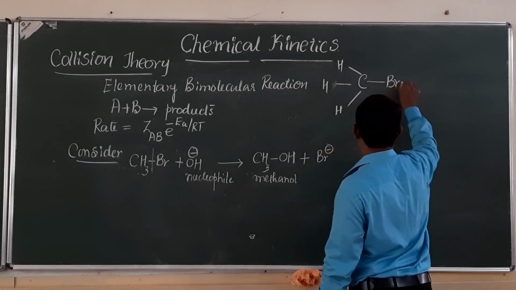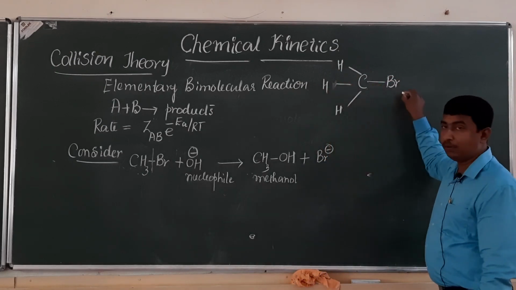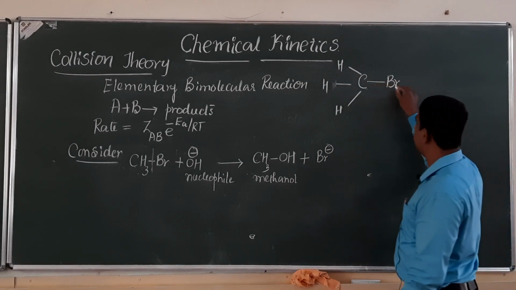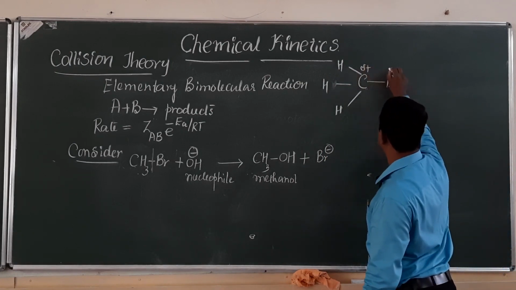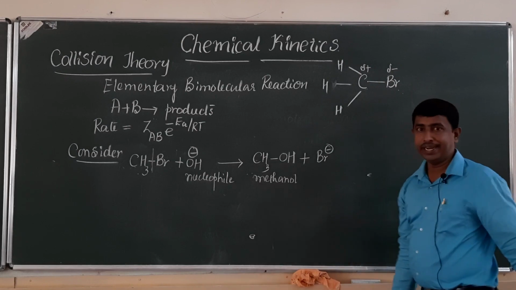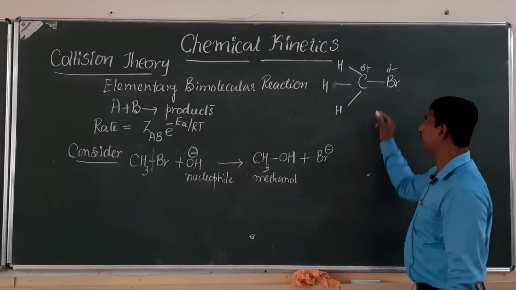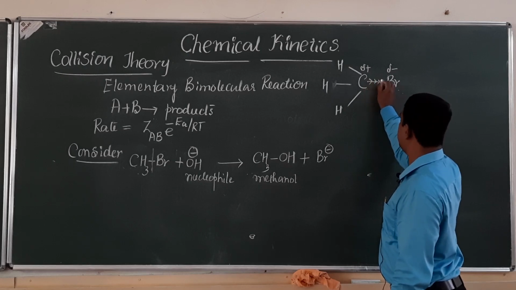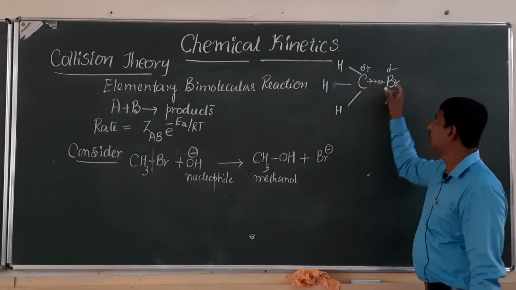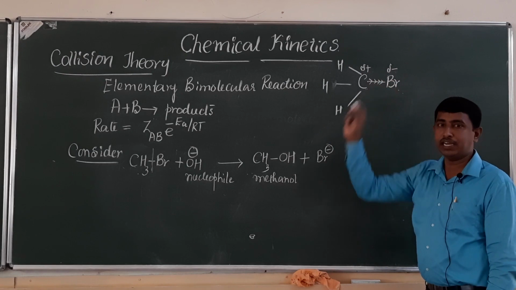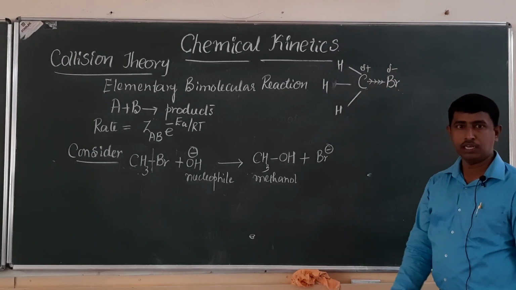This is methyl bromide. In methyl bromide, carbon carries a partial positive charge and bromine carries a partial negative charge. Because bromine is more electronegative compared to carbon, electrons are partially shifted towards bromine. As a result, bromine gains a partial negative charge and carbon gains a partial positive charge.